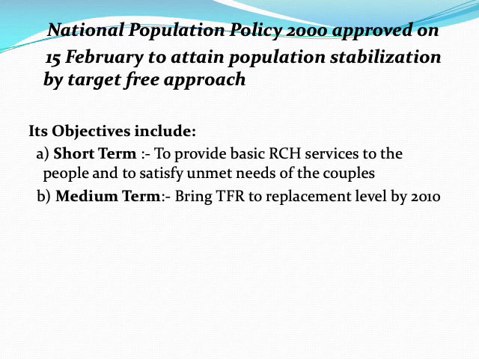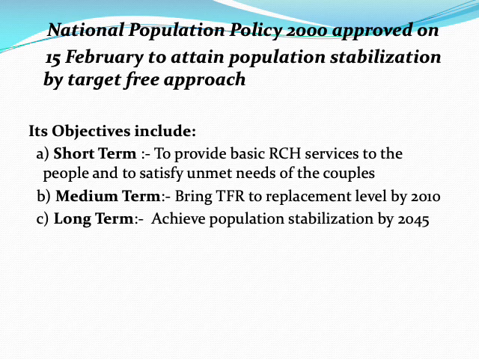Medium-term objective was to bring total fertility rate to replacement level by 2010. And the long-term objective is to achieve population stabilization by 2045. These were the objectives of National Population Policy 2000.